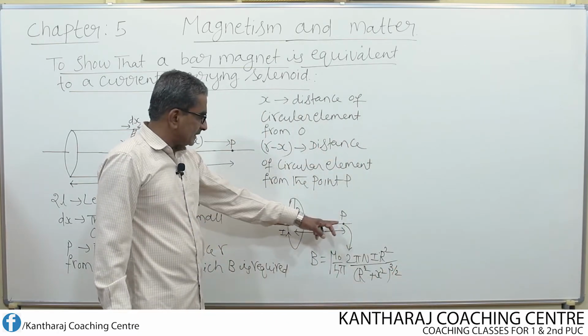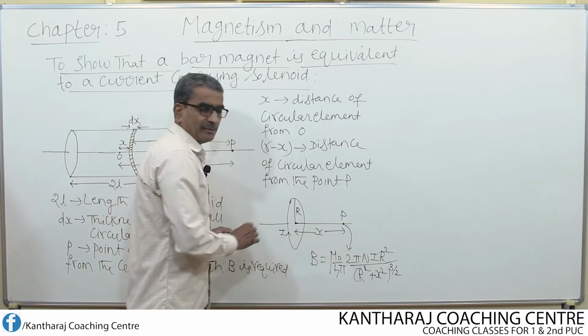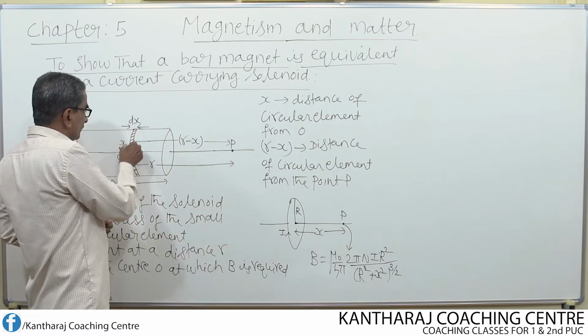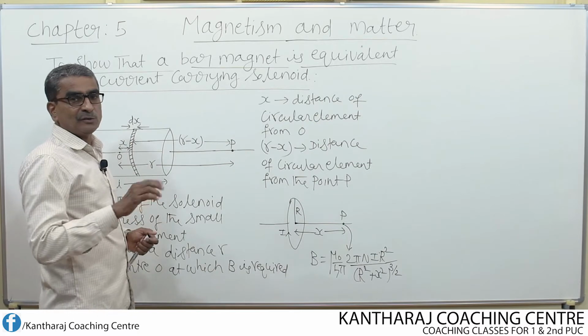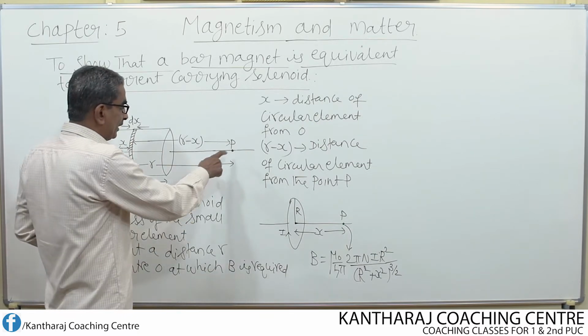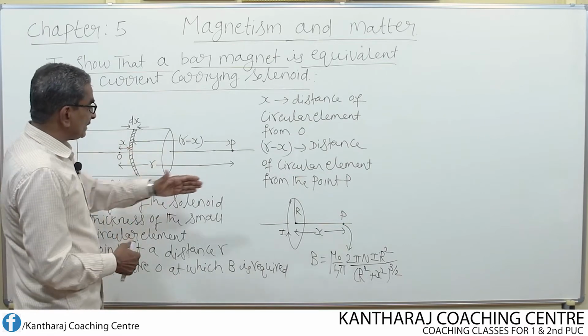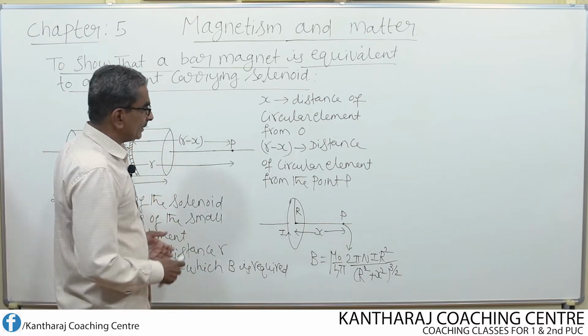So, this is the expression for the magnetic field at the point P. Now, we make use of this equation to find the magnetic field at the point P due to the small circular element. First, we find the magnetic field at the point P only due to the small circular element, then we extend that magnetic field for the entire length of the solenoid.